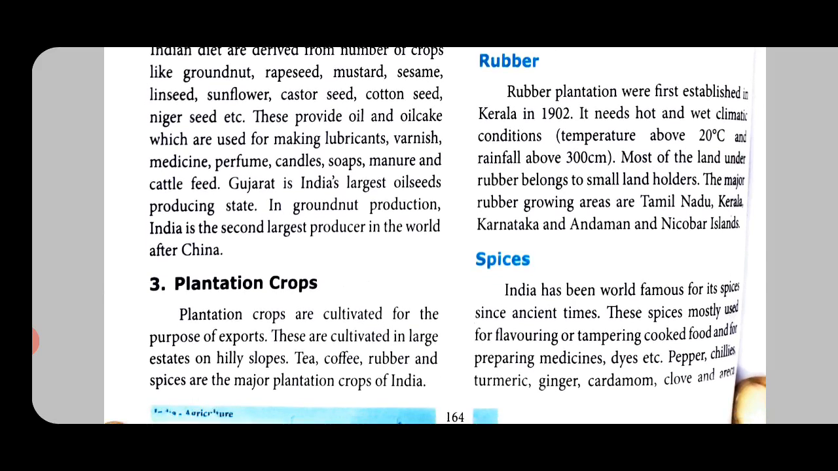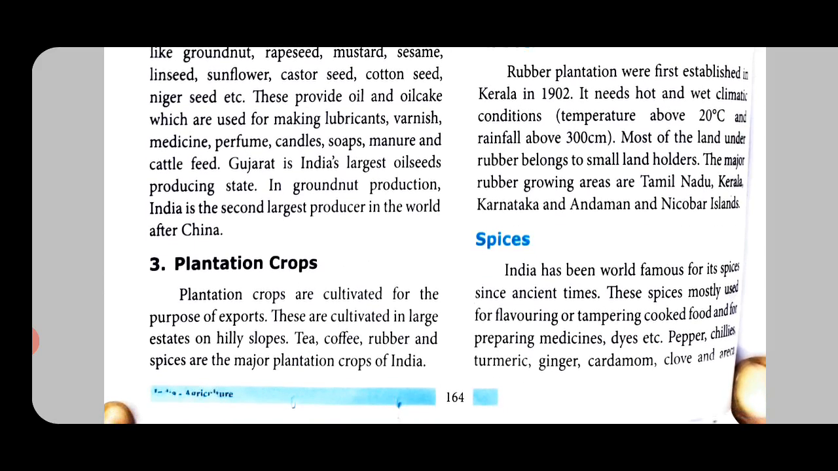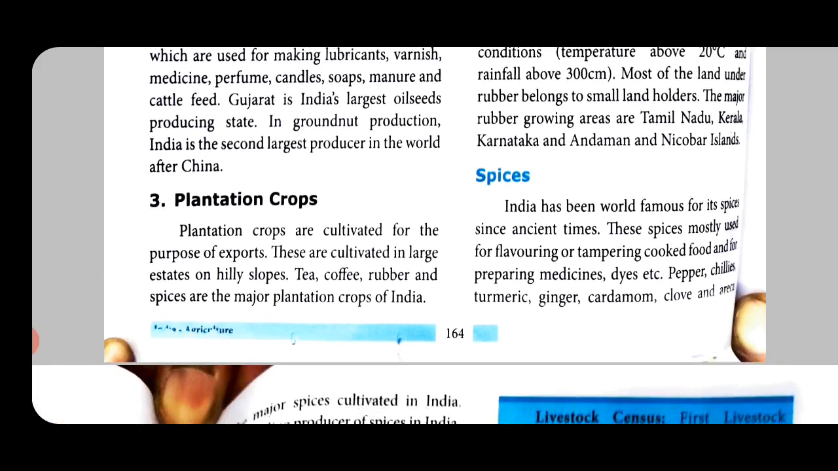Gujarat is India's largest oilseeds producing state. In groundnut production, India is the second largest producer in the world after China.